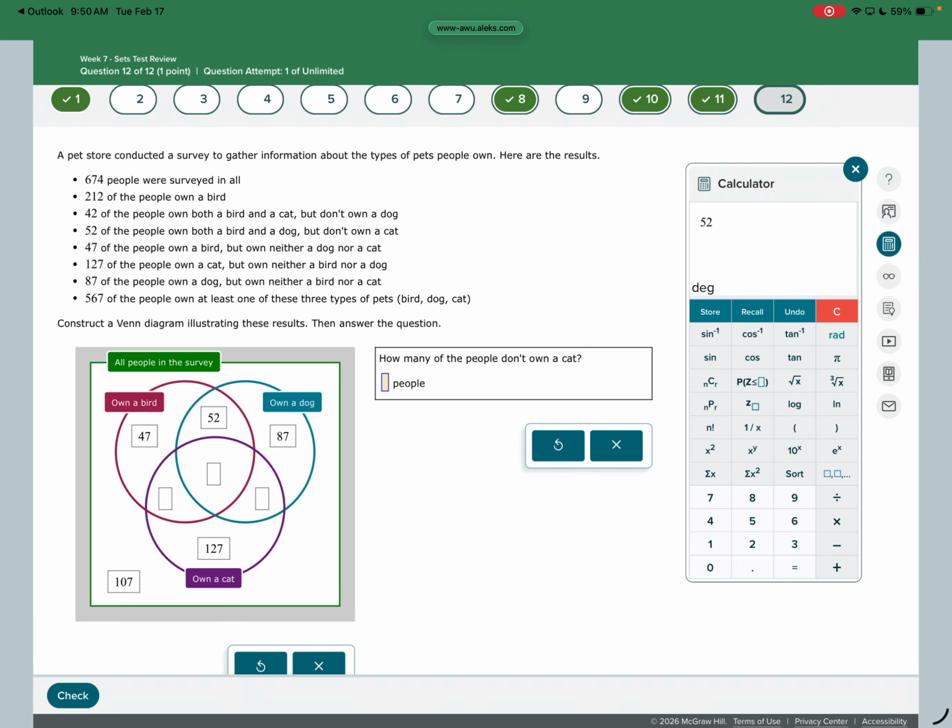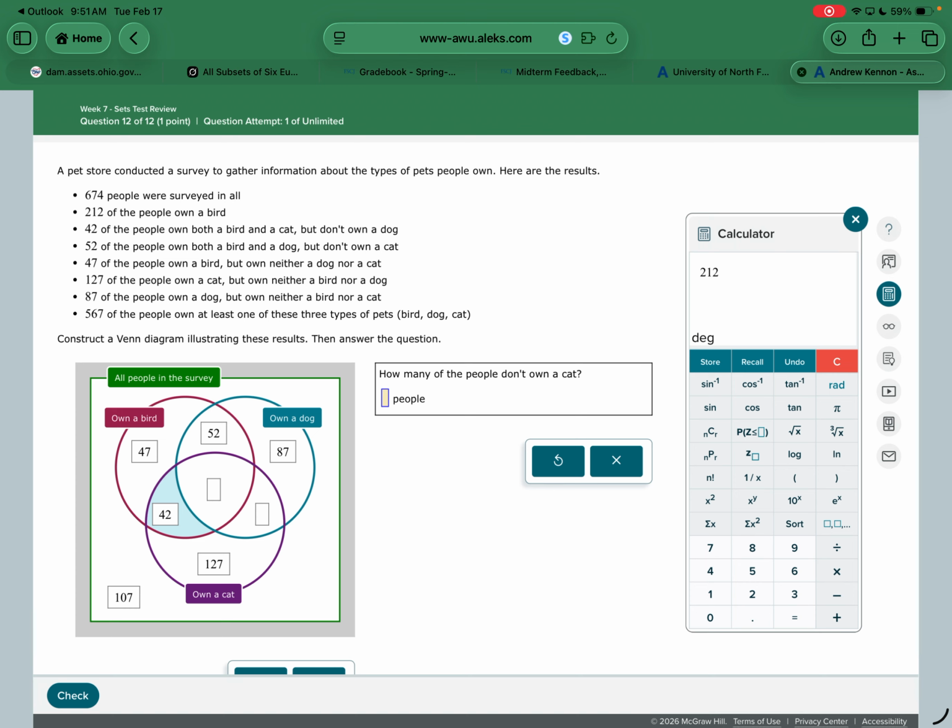42 of the people own both a bird and a cat but don't own a dog. I'm sorry, bird and a cat, not a dog. So that'd be the red and the purple circle. Okay. 212 people own a bird. That would be everything inside the circle has to add up to be 212. So now I can figure out my middle number by subtracting what I have given right there. So 212 minus 47, 42, 52, and I get 71 here in the middle.